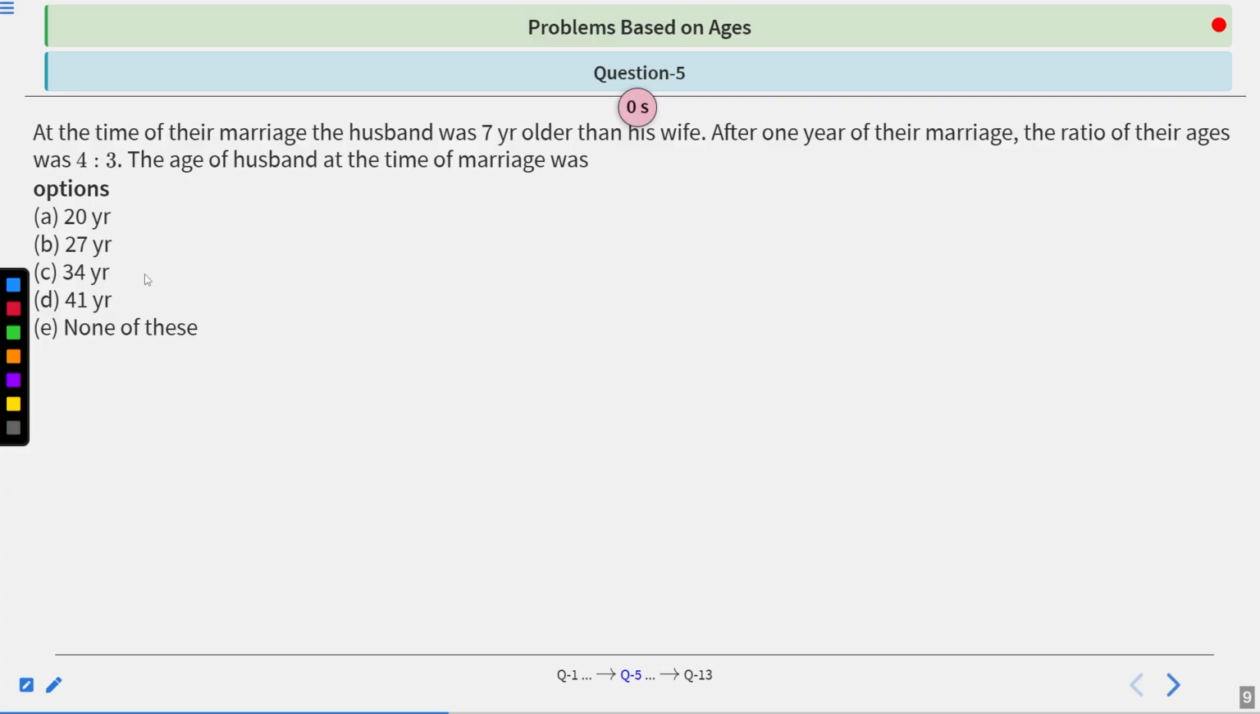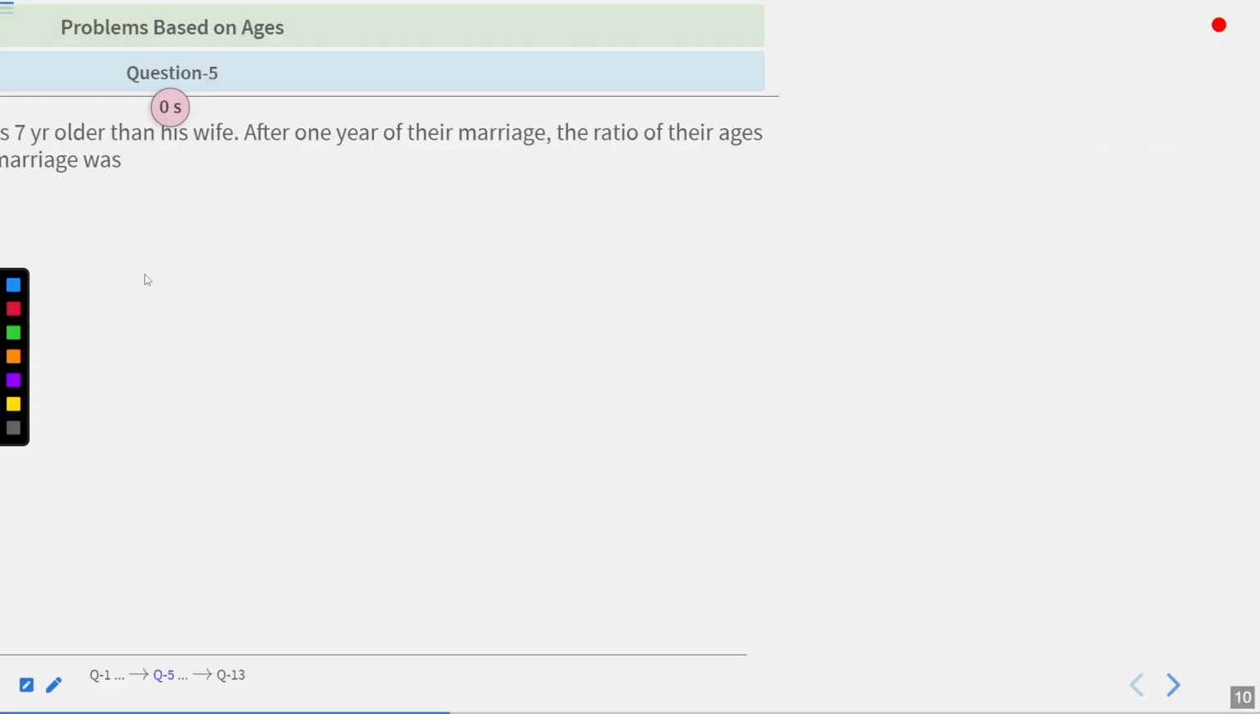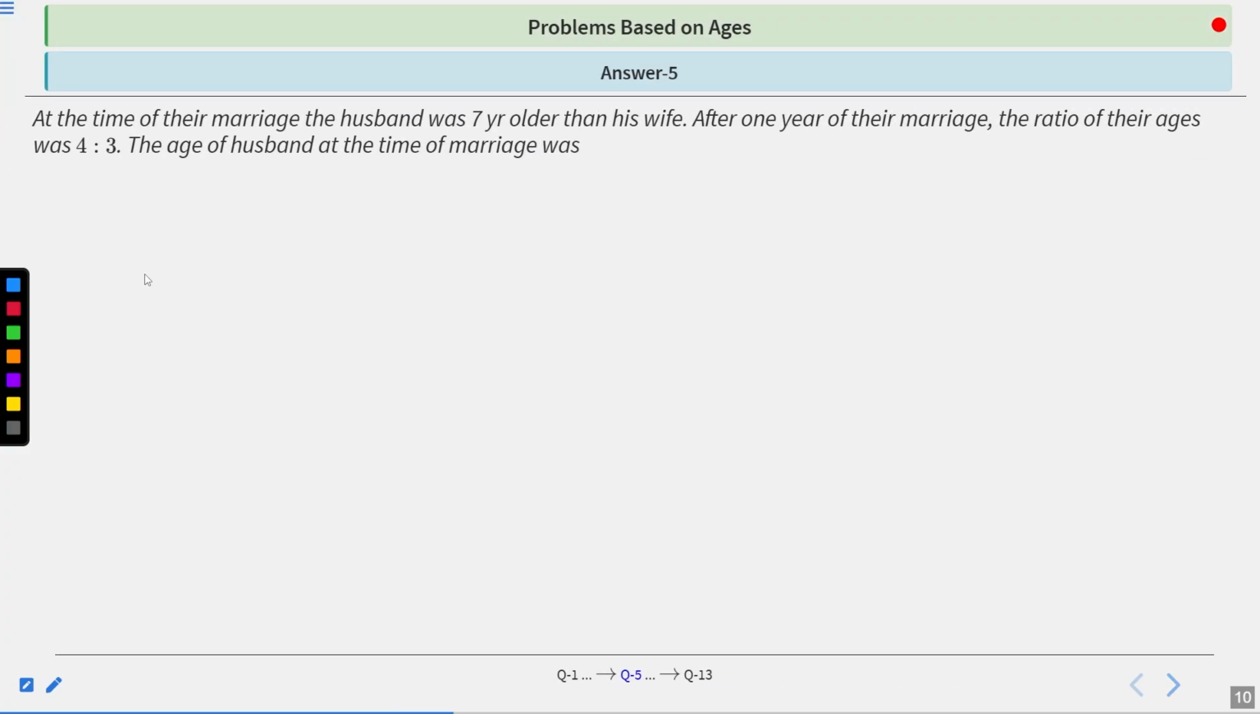Now time's up. Let's see the solution of this question. The question says that at the time of their marriage, the husband was 7 years older than his wife. It means the husband will always be 7 years older than his wife in any condition, because when a person is older than someone at any time, the difference between them is always constant. So in any condition, the husband will always be 7 years older than his wife.